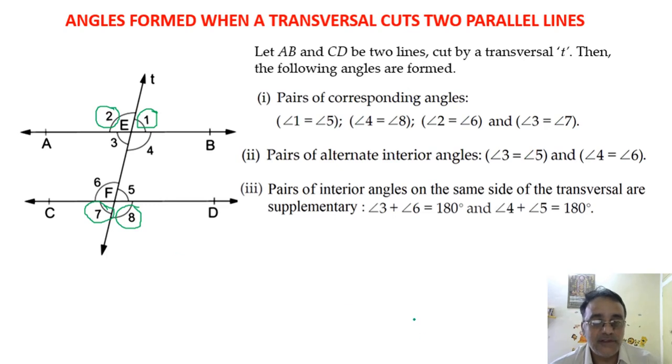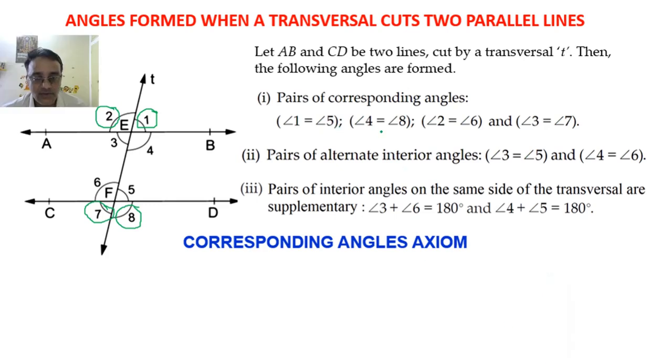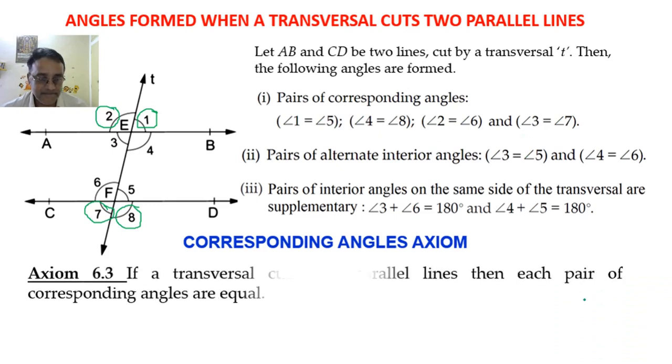So let us move towards the next section, that is the corresponding angles axiom. Axiom means it is a true statement which does not require any proof. So according to this axiom, the corresponding angles are equal to each other. That means angle 1 is equal to angle 5, angle 4 is equal to angle 8, angle 2 is equal to angle 6, and angle 3 is equal to angle 7. So if a transversal cuts two parallel lines, then each pair of corresponding angles is equal.